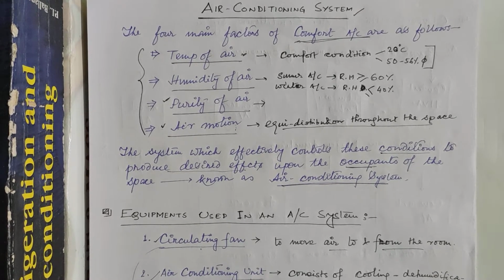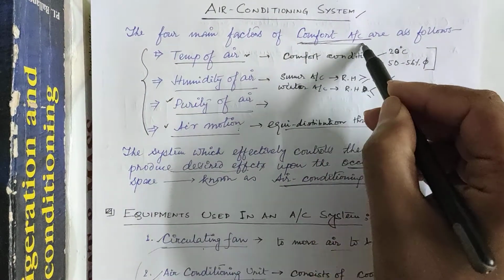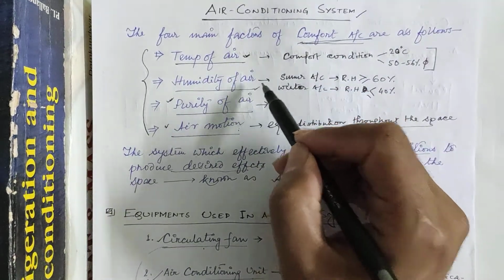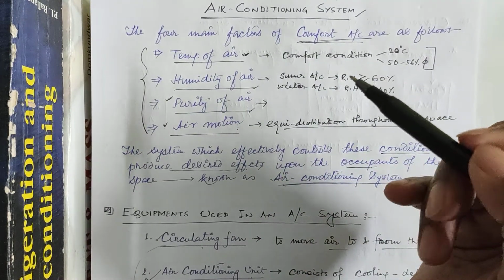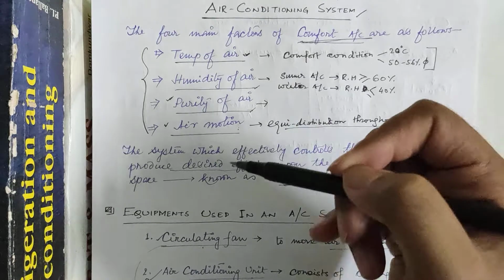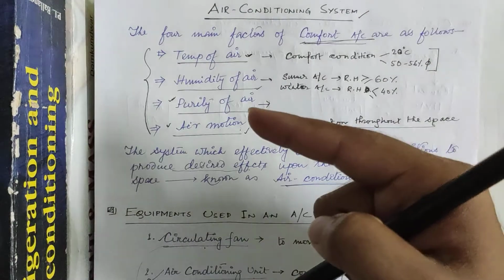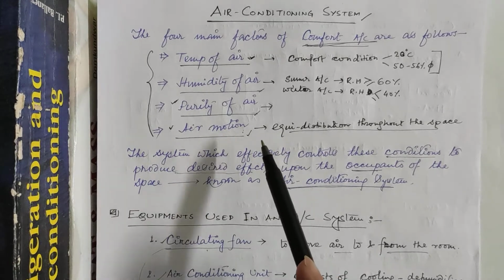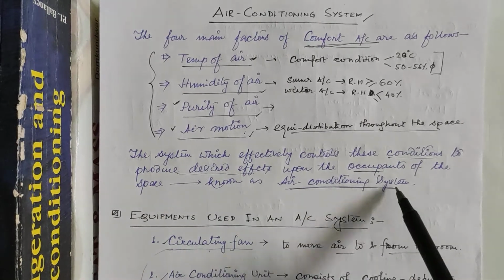Now regarding the air conditioning system, we have already noticed that for creating comfort conditions, 4 factors are responsible. The first one is the temperature of air, second is humidity, that is the moisture content present in the air, third is the purity of the air, that means the amount of impurities present in the air or how pure the air is, and the fourth one is air motion or air velocity. And we have already discussed that the system that can effectively control all these conditions to produce the desired effect, that is the comfort zone, as per the requirement of the occupants present in a particular space, is known as a perfect air conditioning system.